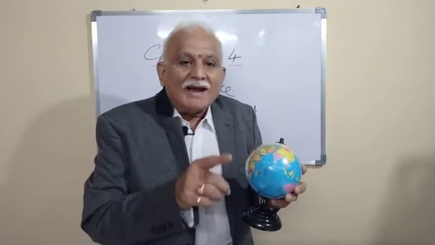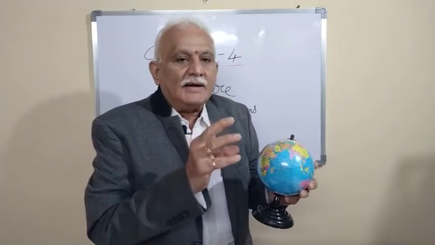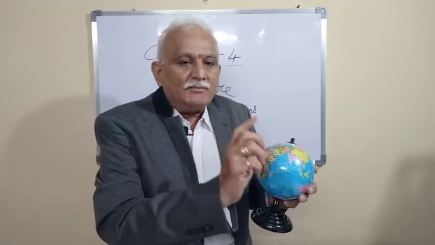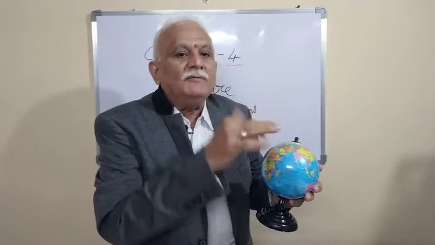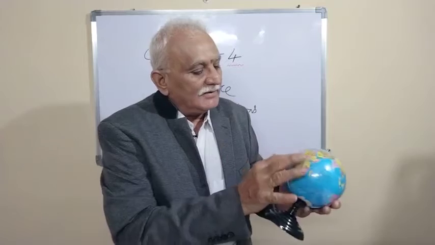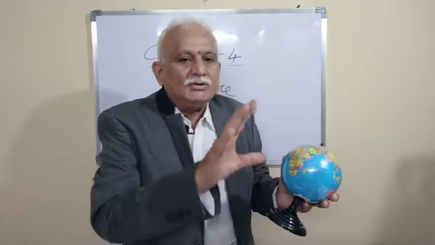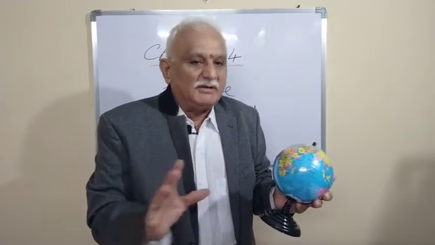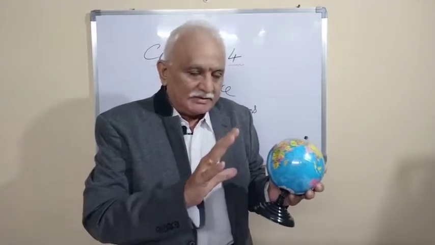What is the standard atmospheric pressure? Standard atmospheric pressure is atmospheric pressure at 15 degrees centigrade, 45 degrees latitude on the earth. So these come in the form of bits, possible bits in pressure.